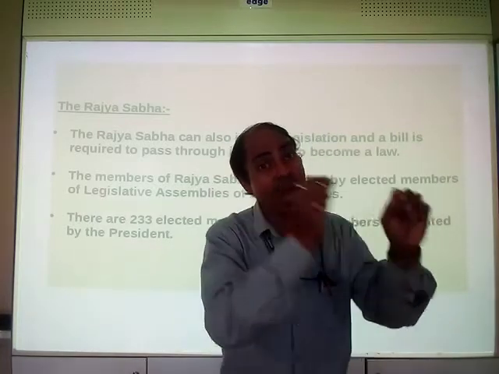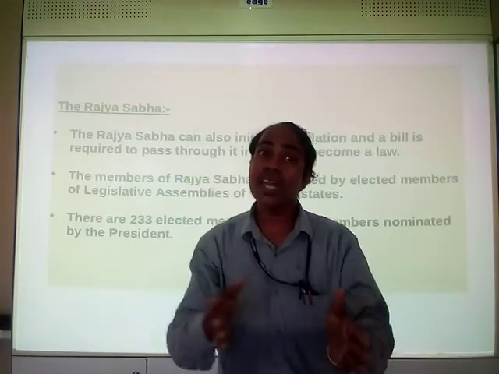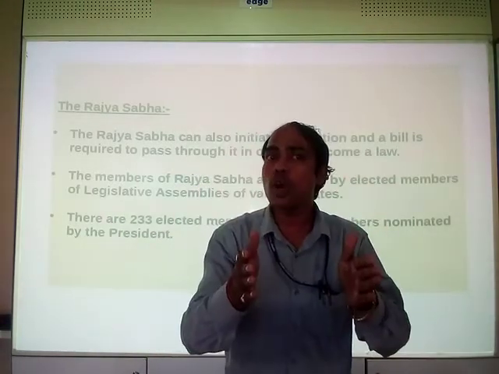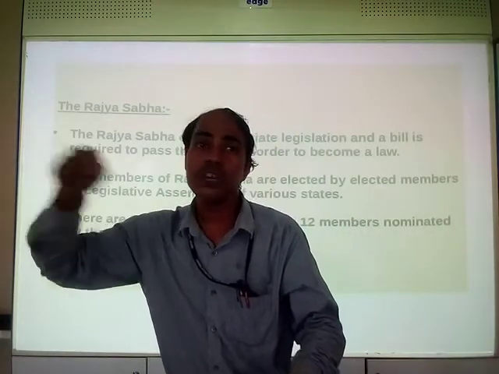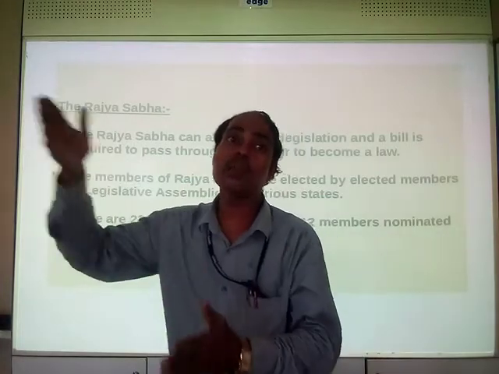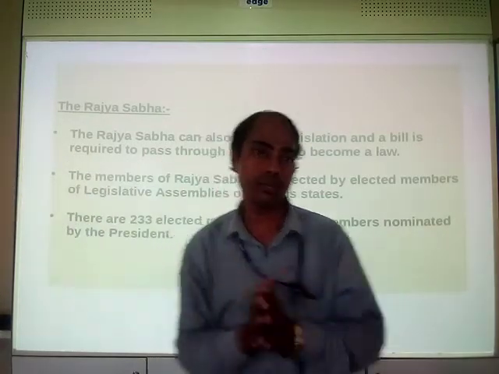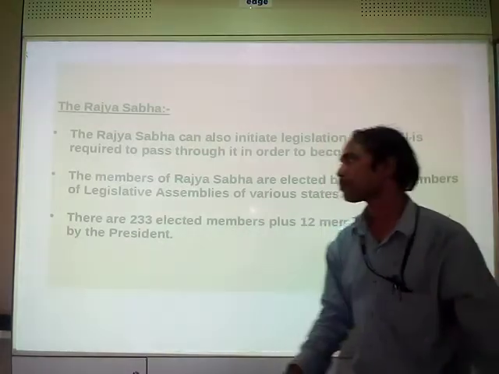If it gets passed from Rajya Sabha, it comes to Lok Sabha, and when it is passed in Lok Sabha also with the majority, then it goes to the president for final consent, for final approval, and it becomes a law. Clear? Bill means nothing but law. Okay?